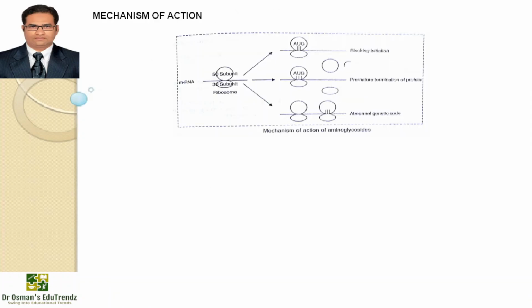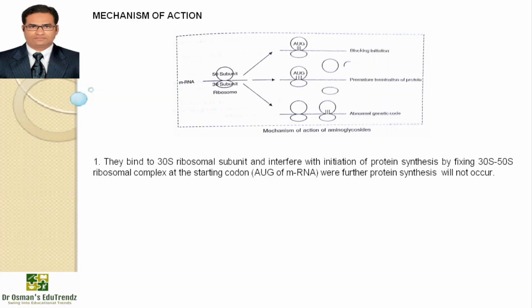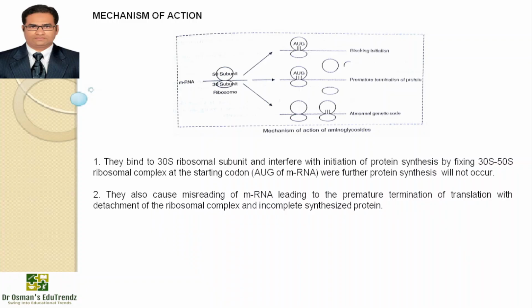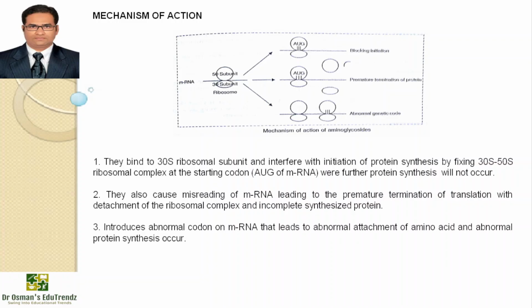The mechanism of action of aminoglycosides: they bind to the 30S ribosomal subunit and interfere with initiation of protein synthesis by fixing the 30S and 50S ribosomal complex at the starting codon AUG of mRNA, so further protein synthesis will not occur. They also cause misreading of mRNA, leading to premature termination of translation with detachment of the ribosomal complex and incompletely synthesized protein. They introduce abnormal codons on mRNA that lead to abnormal attachment of amino acids and abnormal protein synthesis.